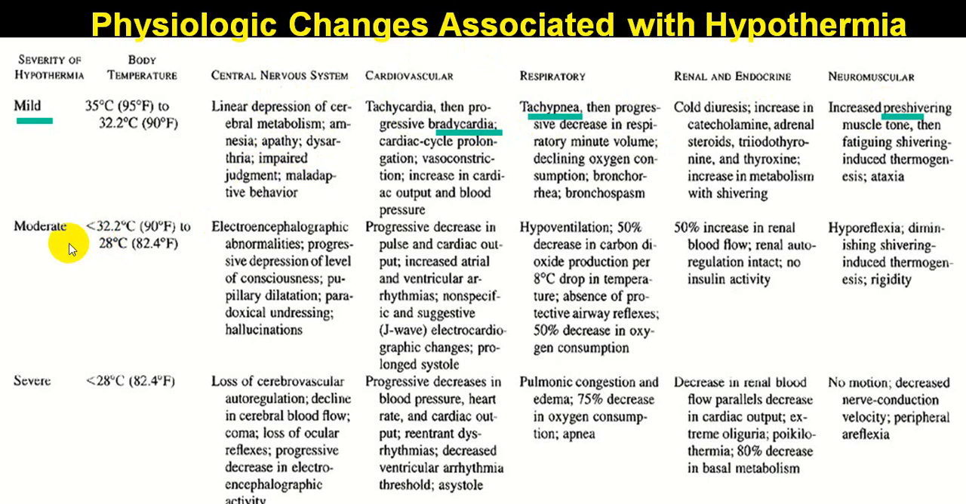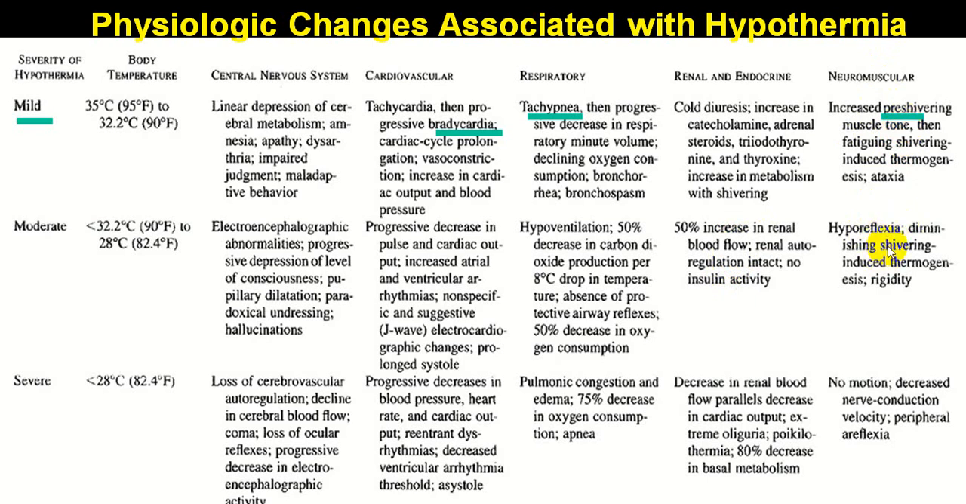While in a moderate variety, now the person will have an altered level of consciousness. The person will start developing a decrease in the heart rate, so bradycardia, Osborn wave. The person will have hypoventilation, will have a cold diuresis in an early phase, and here the renal autoregulation will be intact, but the renal blood flow will reduce, and neuromuscular wise the shivering will stop.